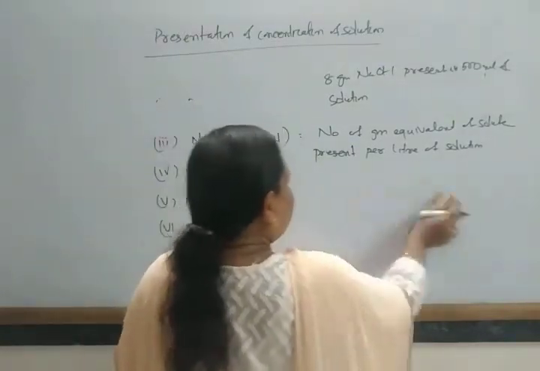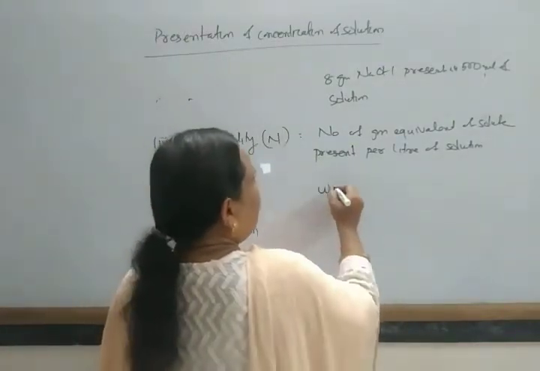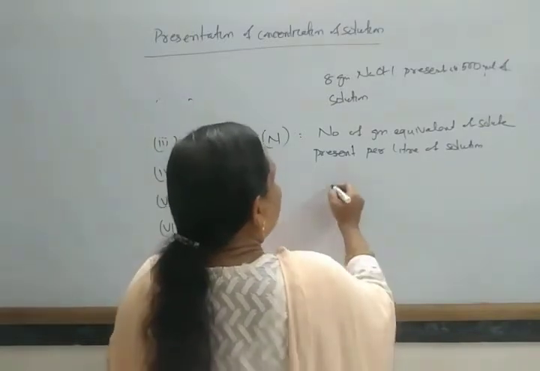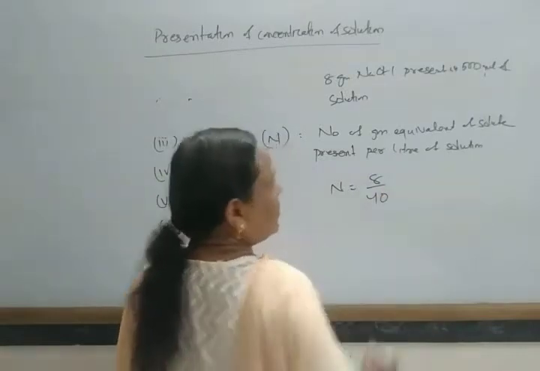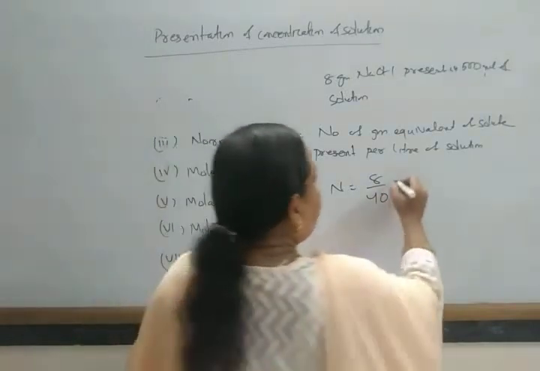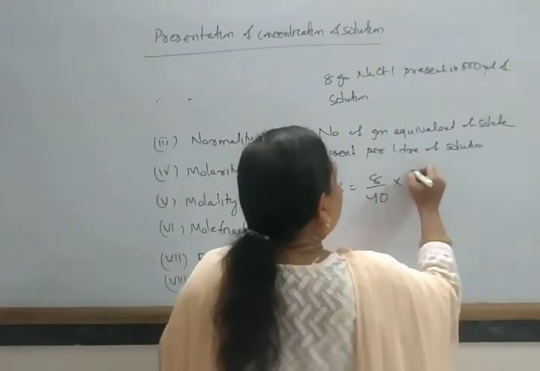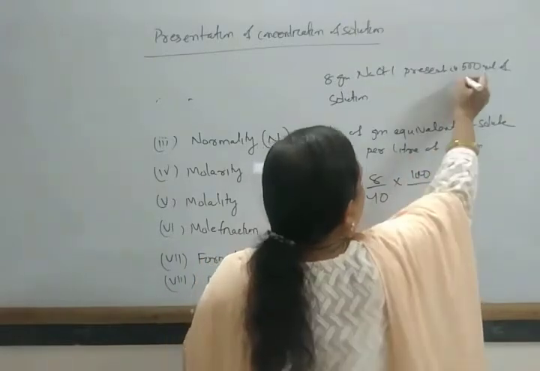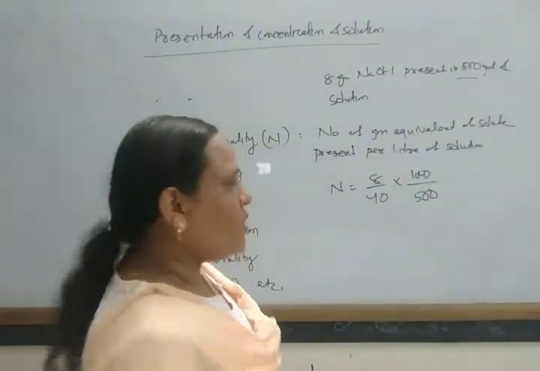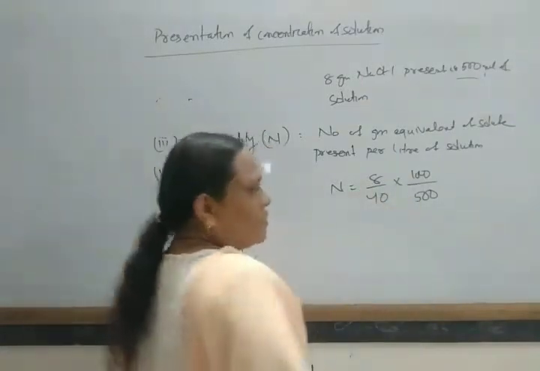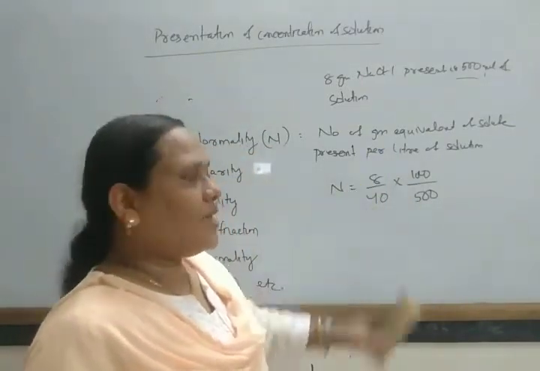So weight of the substance given is 8 by 40, into 1000 by the given 500 ml volume of solution. So number of gram equivalent, weight of the substance by this.